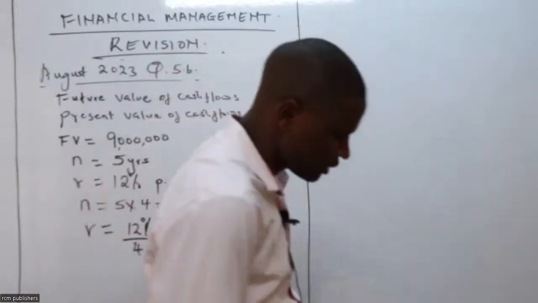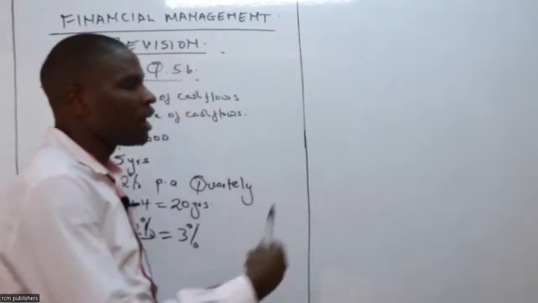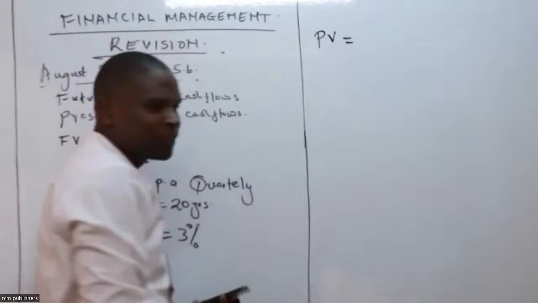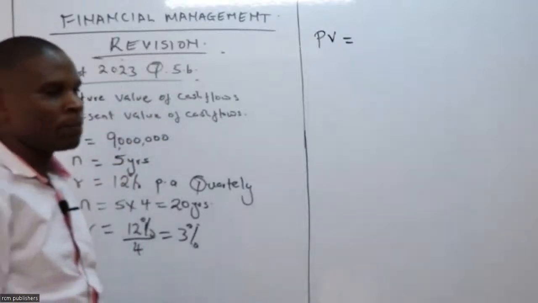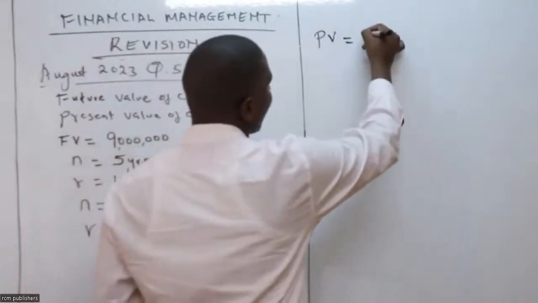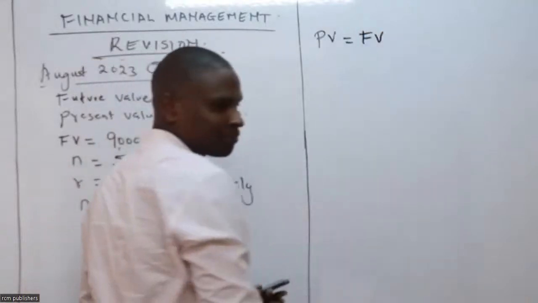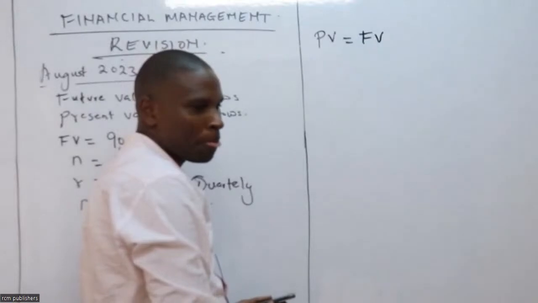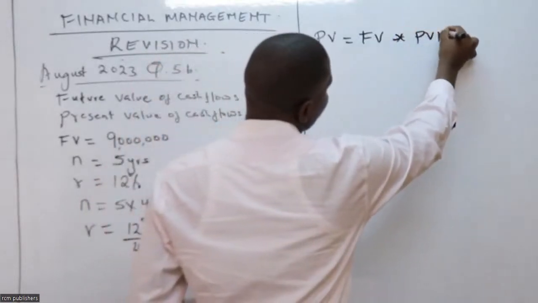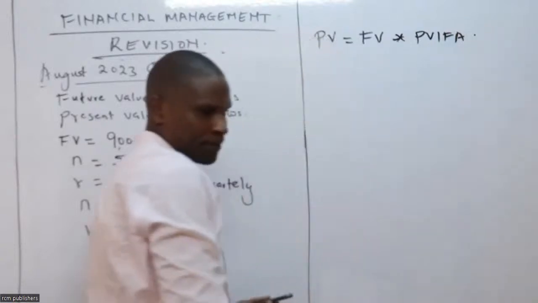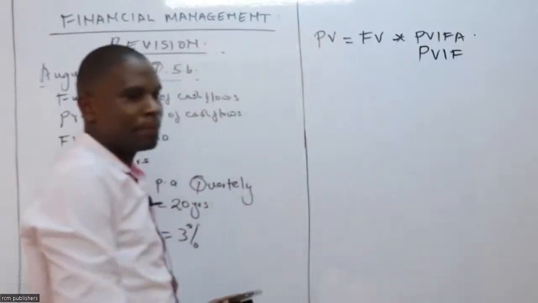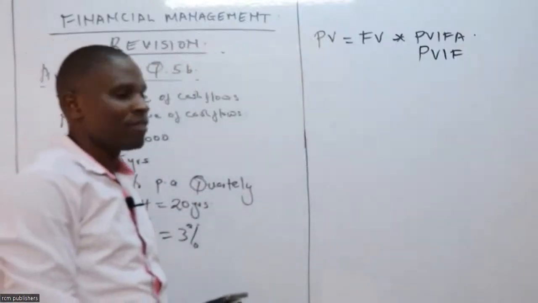I want us now to solve this question. How do we get the present value? Present value is given by future value times, it can either be PVIF or PVIFA, depending on the type of cash flow that you have.